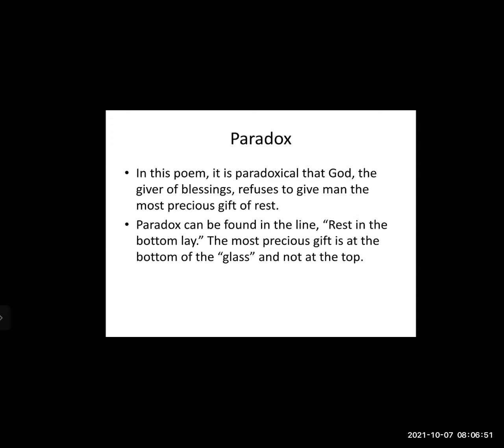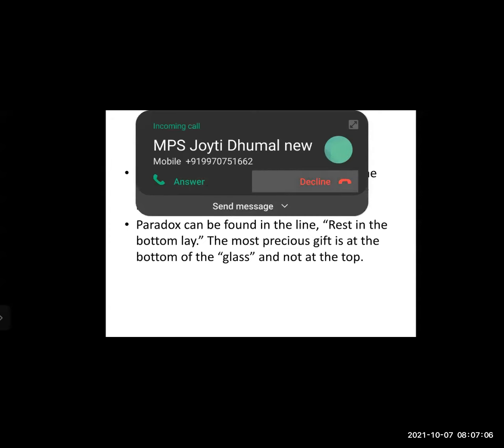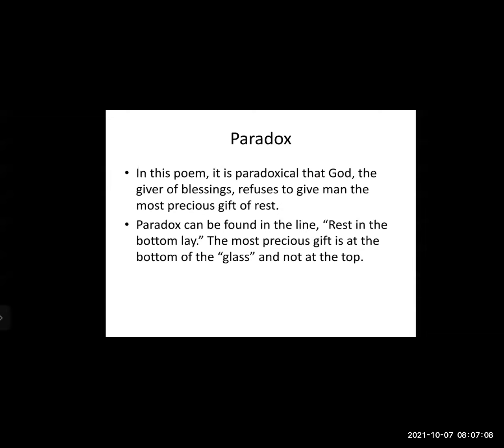Means the rest should be the first thing, but it is at last, at the bottom of the glass. So that is the paradox in this line.